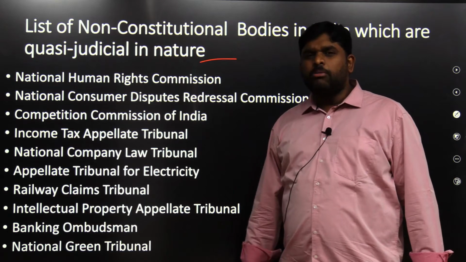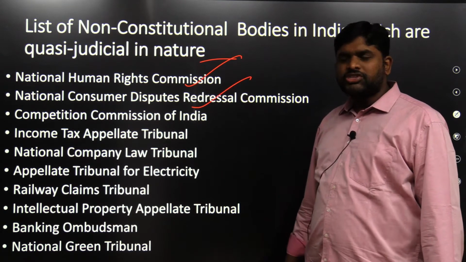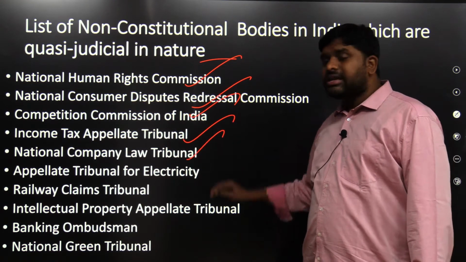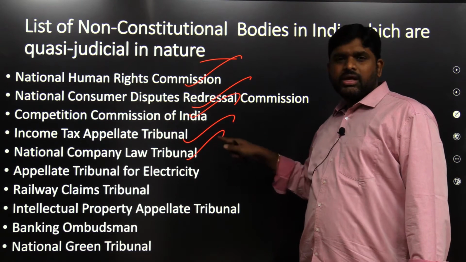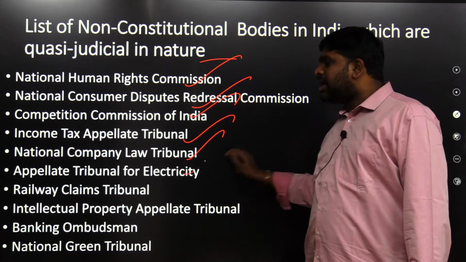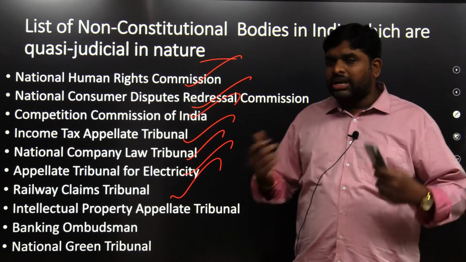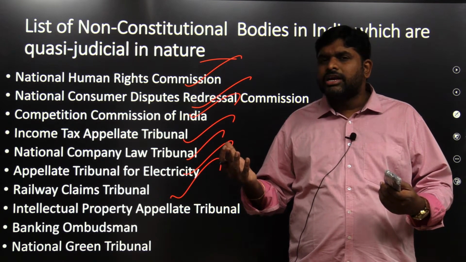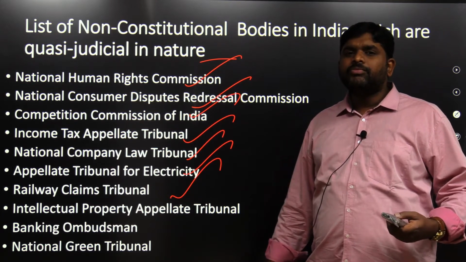Then what are quasi-judicial bodies, sir? National Human Rights Commission, National Commission for Protection of Child Rights, Competition Commission of India, Income Tax Appellate Tribunal, National Company Law Tribunal, which is formed by the Companies Act of 2013, Appellate Tribunal for Electricity, Railways Claims Tribunal. If I got into an accident and want to claim some compensation from the government and the government is not compensating me, I can go to the Railways Claims Tribunal.